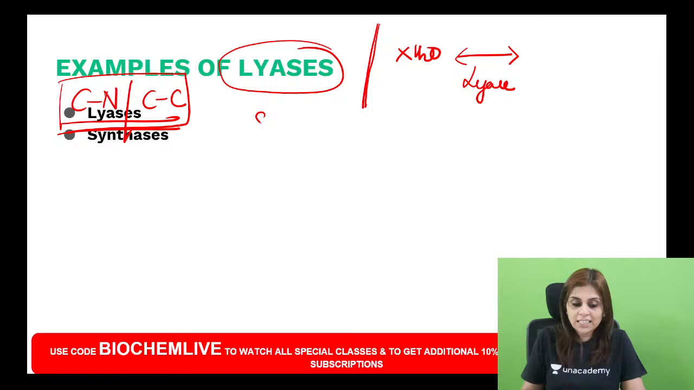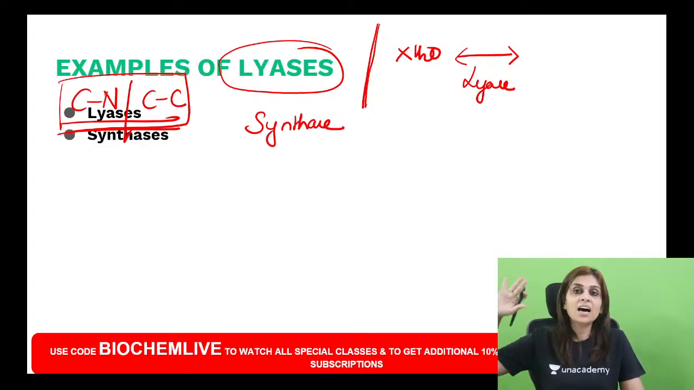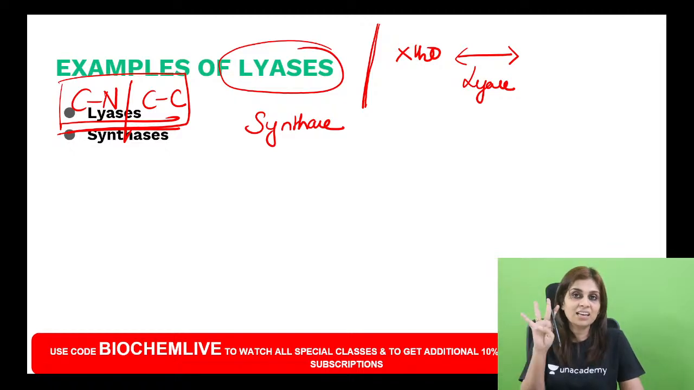If you see that the name of the enzyme ends with synthase, do not just add et and say synthetase. Synthases are different from synthetases. Synthases are lyases, whereas synthetases are ligases. So if the name of the enzyme ends with lyase, or if the name of the enzyme ends with synthase, then they belong to lyase class, class 4.